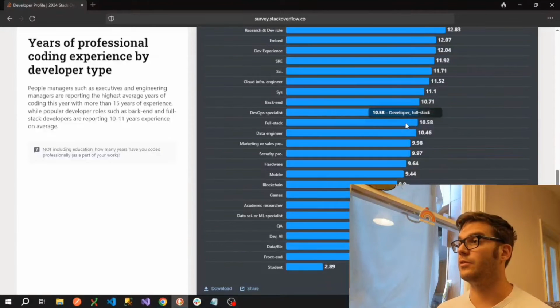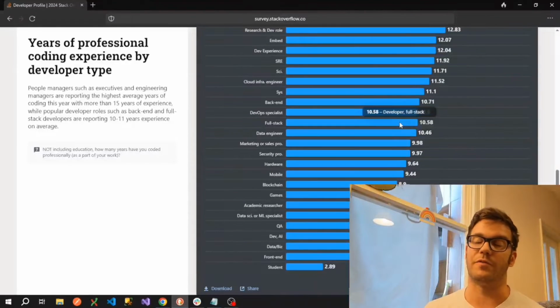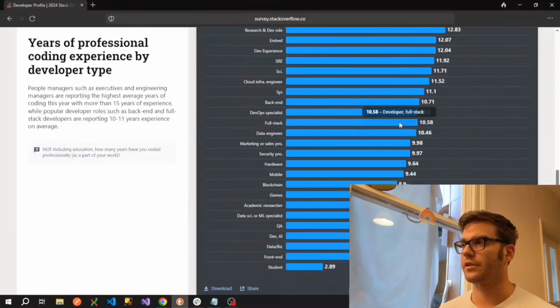Now, for those of you that don't know, a full stack developer would encompass at least 5 different things. So you would at least be competent as a front end developer, as a back end developer, with some sort of cloud service, so AWS, Amazon Web Services, or Microsoft Azure, something like that, which we'll get onto later. Some sort of database technology, so Microsoft SQL, for example, SQL Server. And you should also have a good working knowledge of DevOps.